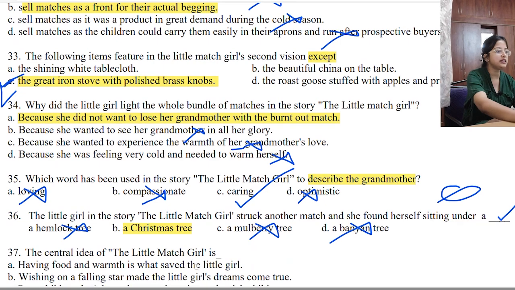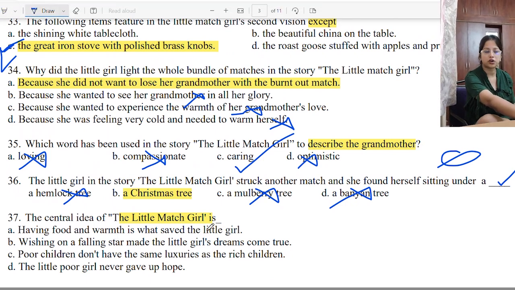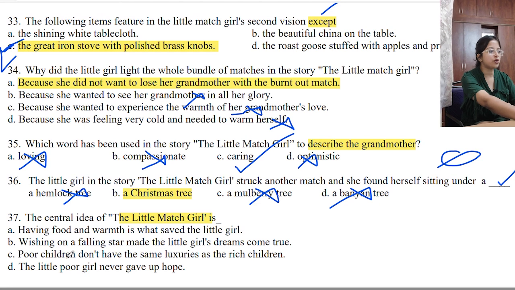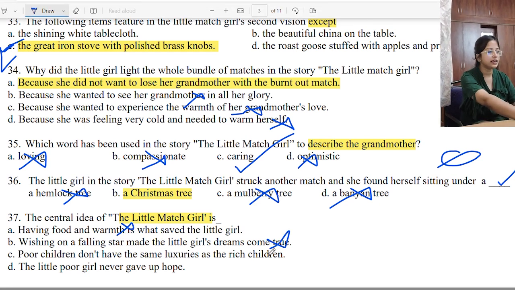Next, number 37. The central idea of The Little Match Girl: having food and warmth is what saved the little girl. Having food and warmth? She did not get that at all. Wishing on a falling star made the little girl's dream come true. Her dreams never came true in her life. Poor children don't have the same luxuries as the rich children. The little poor girl never gave up hope.